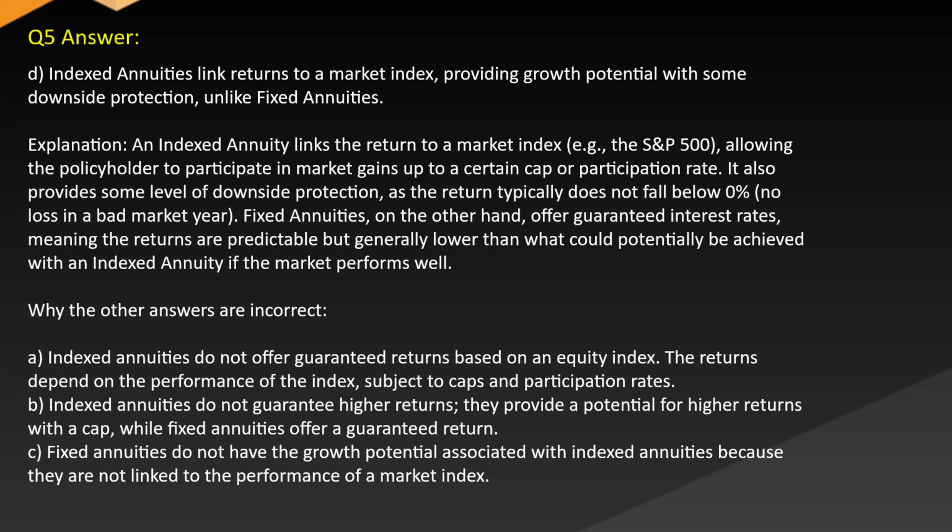Why the other answers are incorrect. A. Indexed annuities do not offer guaranteed returns based on an equity index. The returns depend on the performance of the index, subject to caps and participation rates. B. Indexed annuities do not guarantee higher returns. They provide a potential for higher returns with a cap, while fixed annuities offer a guaranteed return. C. Fixed annuities do not have the growth potential associated with indexed annuities because they are not linked to the performance of a market index.